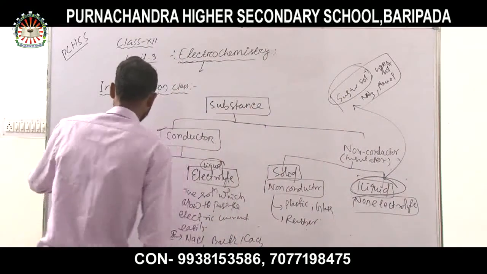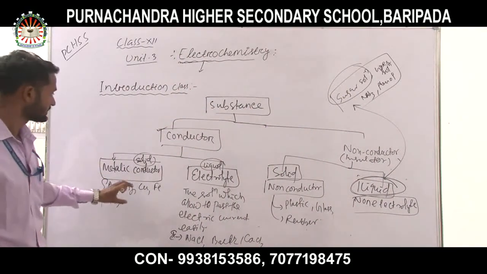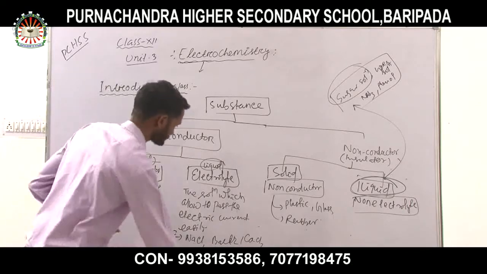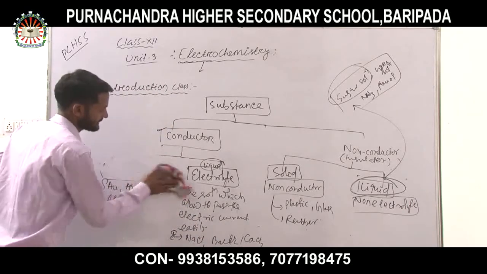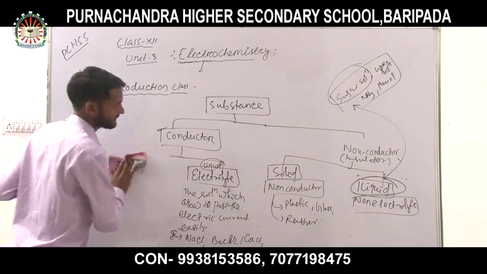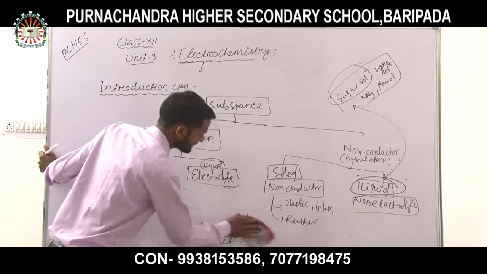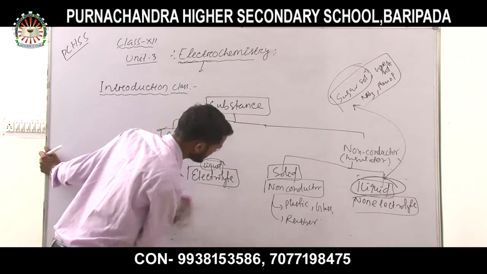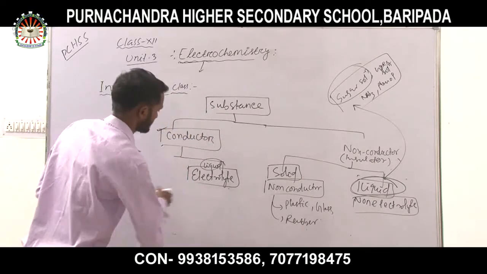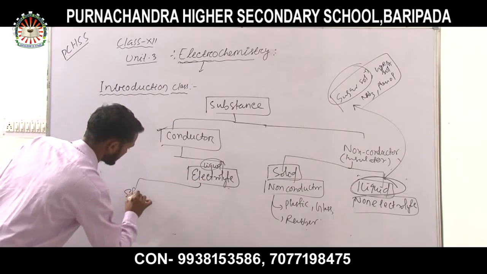Okay. The metallic conductor is already finished, so let us discuss the electrolyte. There are two types of electrolyte: strong electrolyte and weak electrolyte.